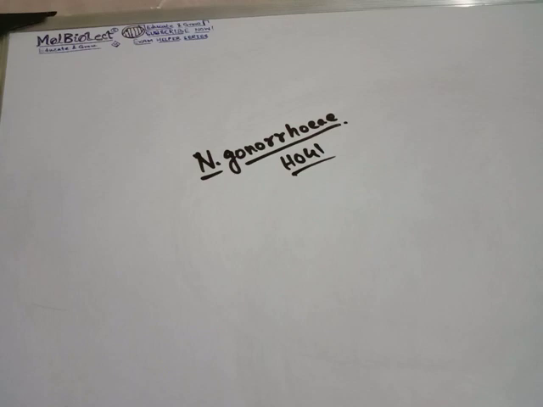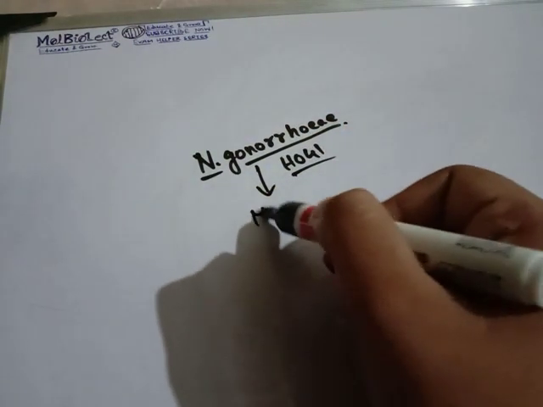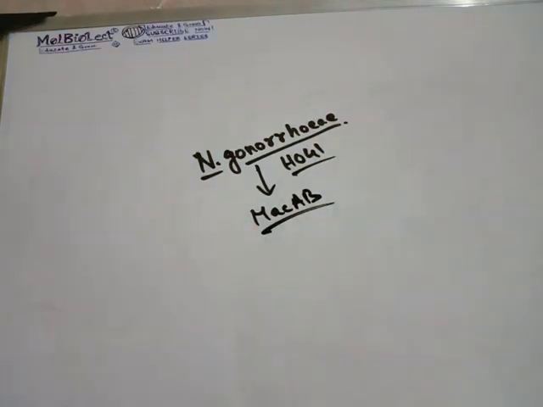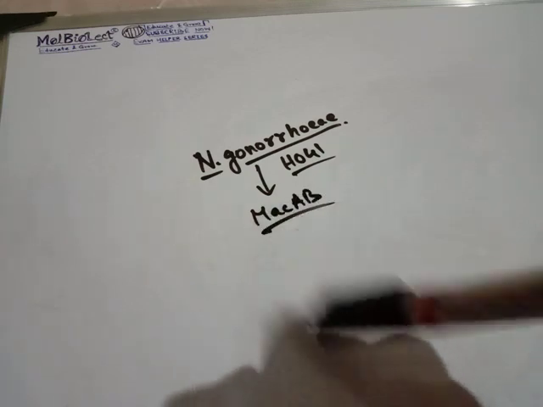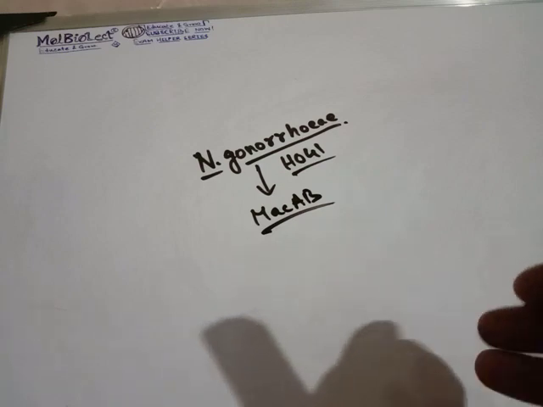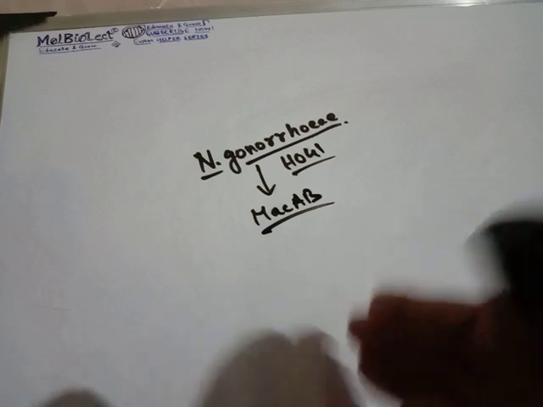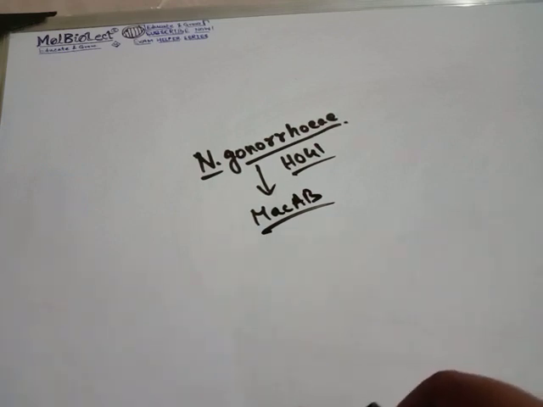Okay, and in Neisseria gonorrhoeae, the ABC transporter for the drugs is named MacAB, MacAB. And if we just disrupt the genes which are responsible for forming these MacAB proteins, we find that the resistance to this kind of antibiotics is decreased, okay, and they are now sensitive to this kind of antibiotics.